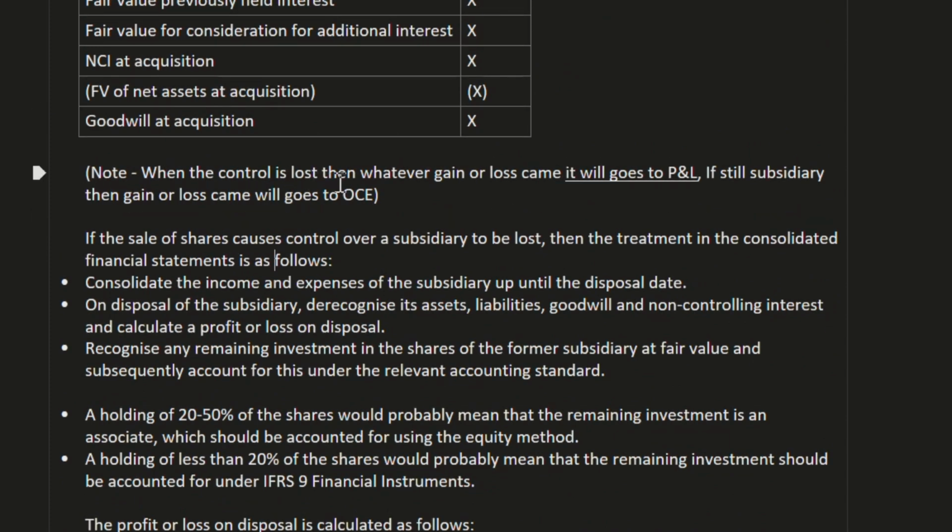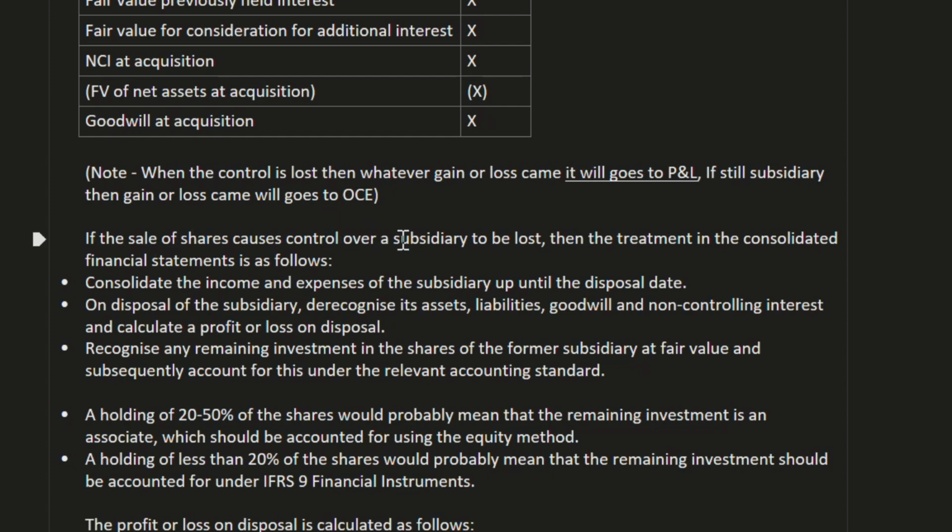Note that when control is lost, whatever gain or loss arises goes to PNL. If it is still a subsidiary, then the gain or loss goes to OCE. So if we lost control, for example, we have 90% and we sold 70%, we are left with 20% only. So we are not a parent anymore. In this scenario, whatever gain or loss arises goes to PNL. If it is still a subsidiary, meaning we have 90% and we sold only 20%, we still have 70%. In this scenario, whatever gain or loss arises goes to OCE.